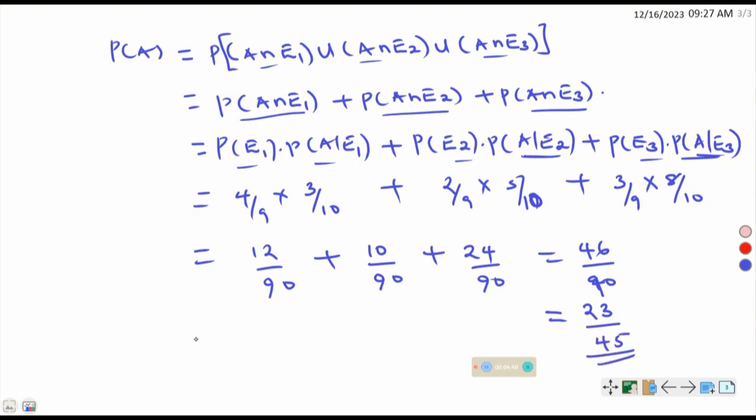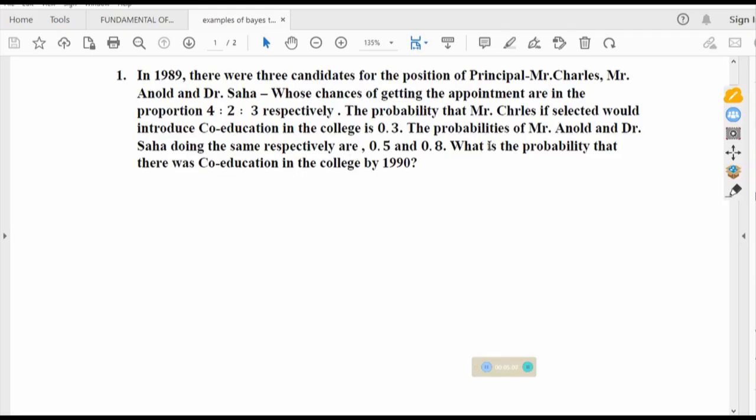And this one here will be the probability of A. Therefore, probability of A will be simply 23 out of 45. And this will be what we call the probability that there was co-education in the college by 1990. So the probability that there was co-education will be 23 out of 45, and that will answer our question.